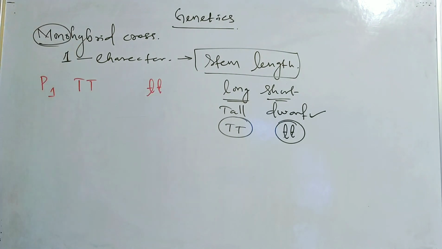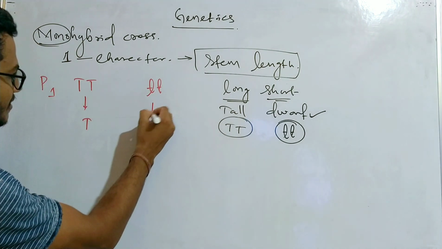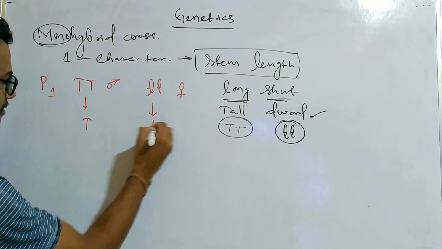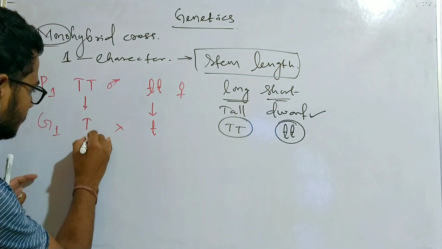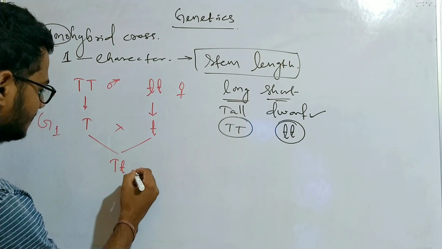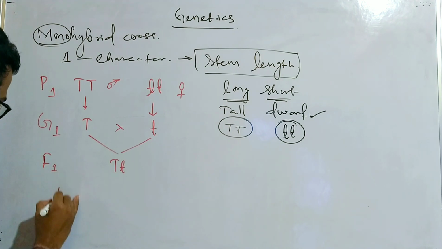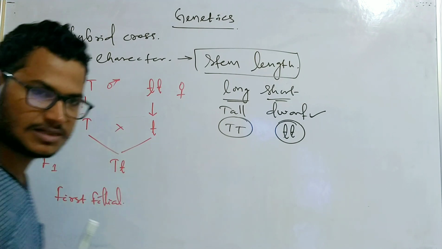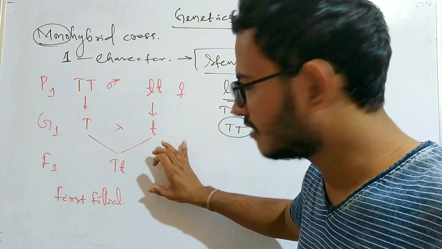These are parent 1. So the gametes from the father is T. This is the female plant, mother plant, and this is the father plant. The gametes are represented with G1. When you cross between these 2 plants, the result is capital T small t. This one is F1. F means first filial. Clear? So this is the result of Gregor Johann Mendel's monohybrid cross.